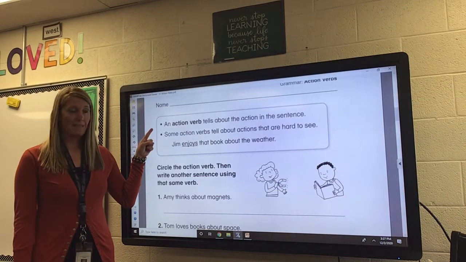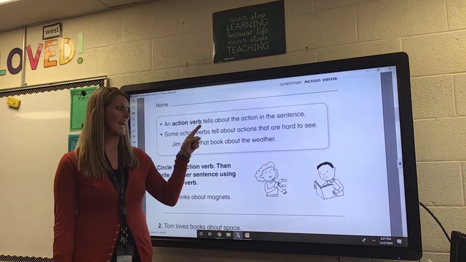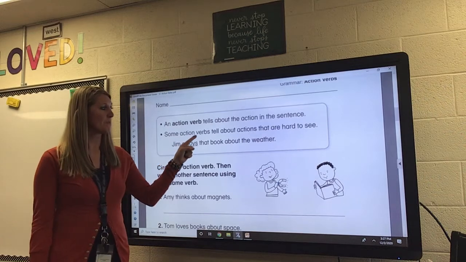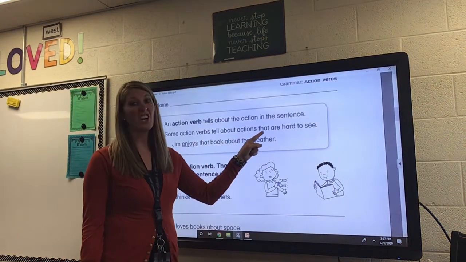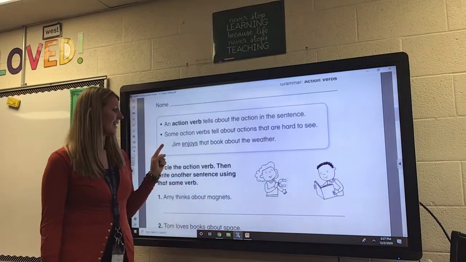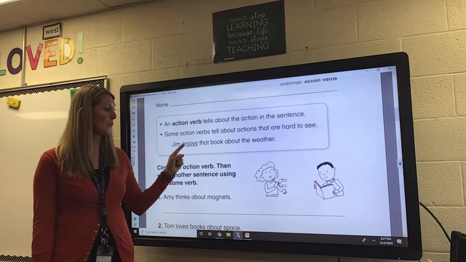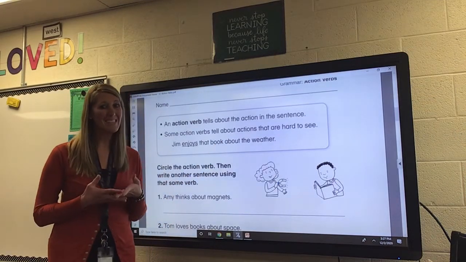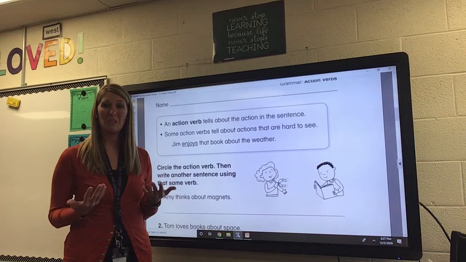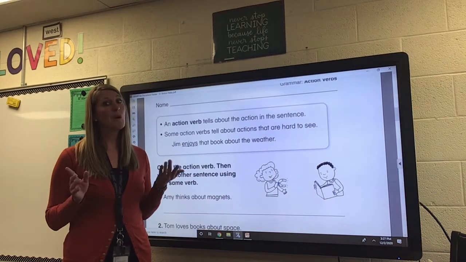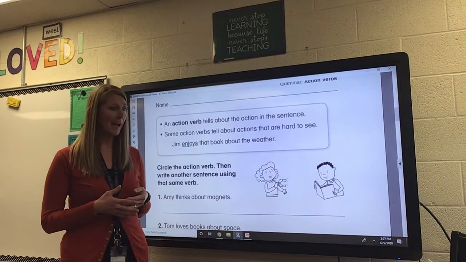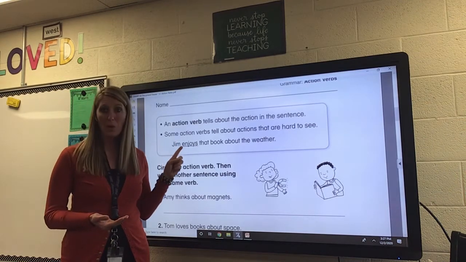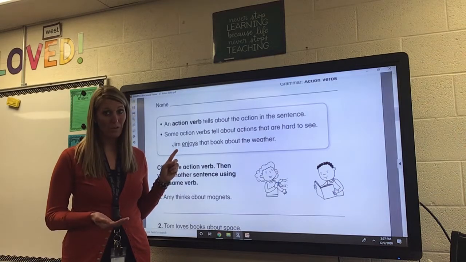It says in the box, an action verb tells about the action in the sentence. Some action verbs tell about actions that are hard to see. For example, Jim enjoys that book about the weather. Now, enjoys is a verb. That is something you can do, but it is hard to see. So if you're not sure if it's a verb or not, look for your noun or who the sentence is about, and the word behind it normally is your verb.